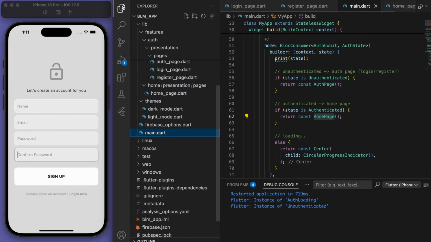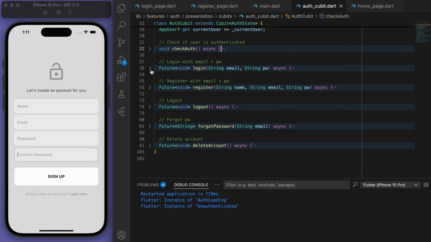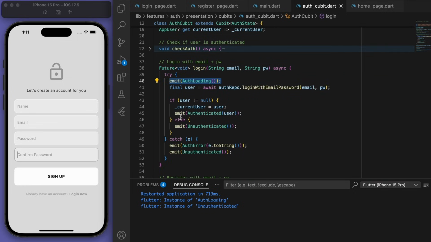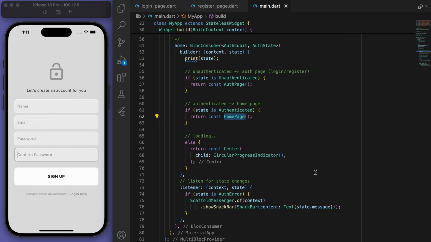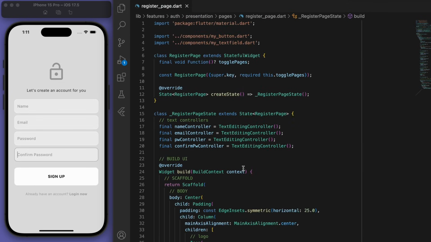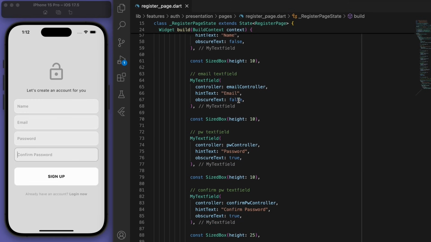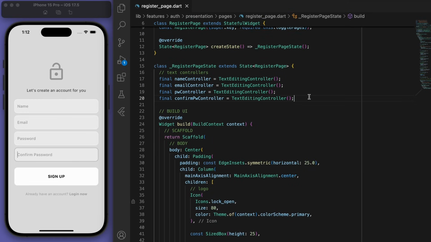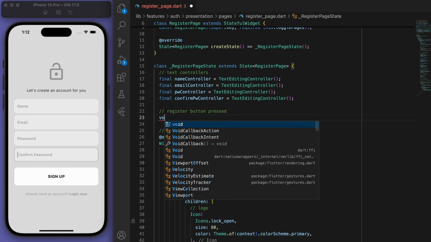And that's what we did in our auth cubit. As you can see, all of those emitting the states. So hopefully you're following on. So now that everything is set up, we need to just fill out for the user their details and then they're going to click this sign up button. So it looks like currently we're executing nothing. So what I'm going to do is, let's say register button pressed.